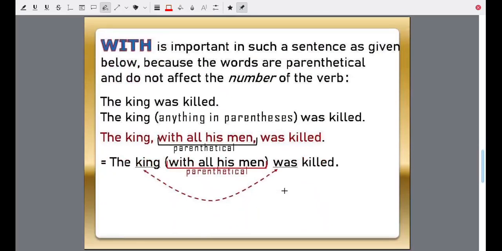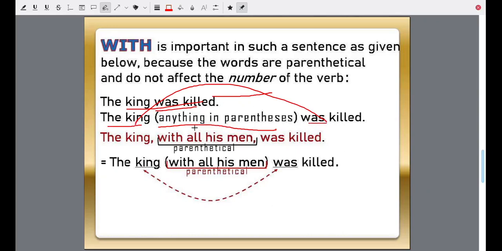With is important in such a sentence as given below because the words are parenthetical and do not affect the number of the verb. The king was killed. That is the main sentence. So whatever you write in brackets is not going to affect it. We still have the king was killed. Whatever you are writing in parenthesis will not affect the grammar. The sentence will remain the king was killed.